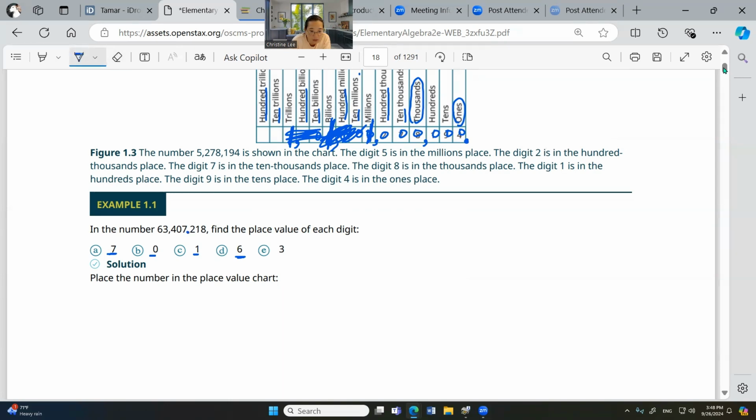This is 1,000. This is a million. This is 10 million. So 6 is 10 millions. Make sure you can spell 10 millions. 2 L's. Okay, 3 is millions. All right, so do a lot of practice on this.